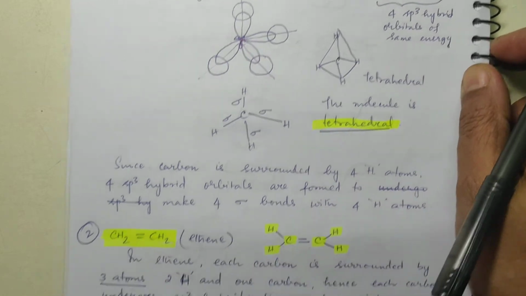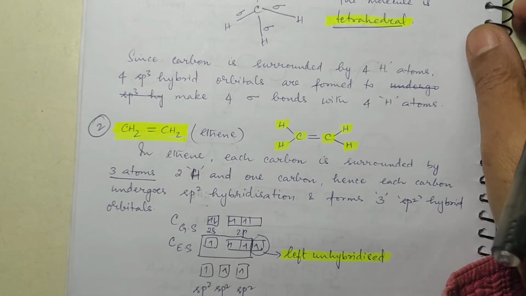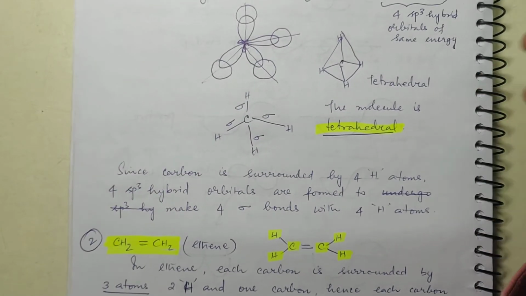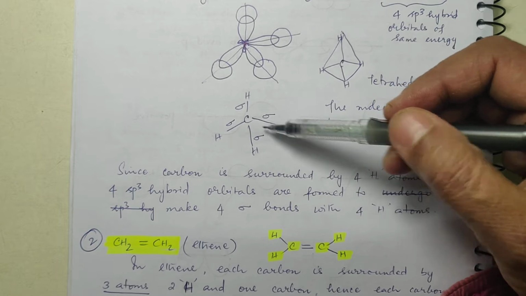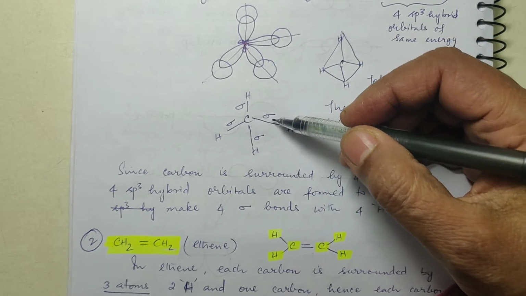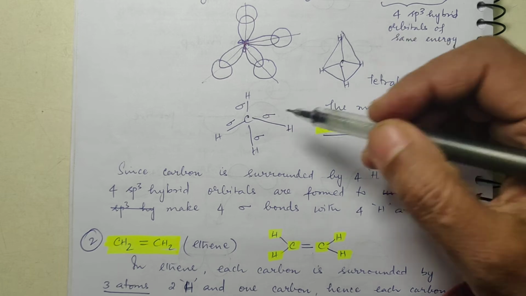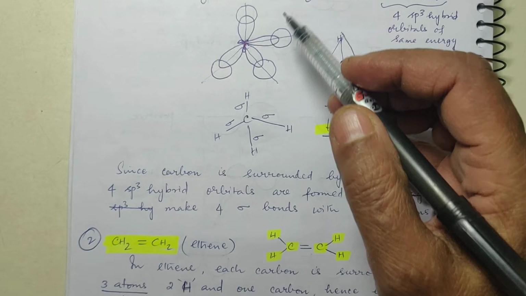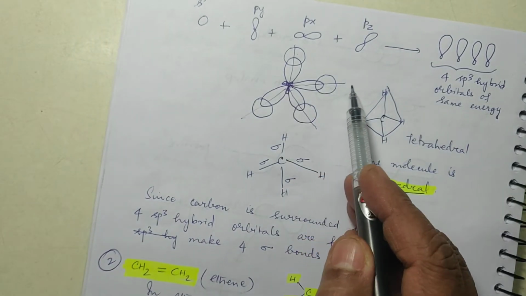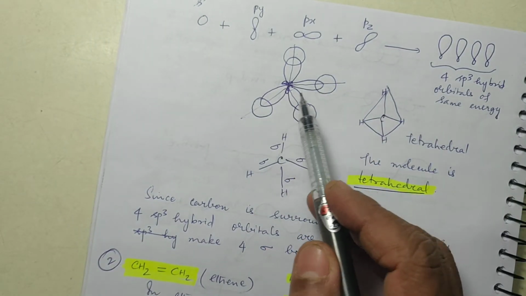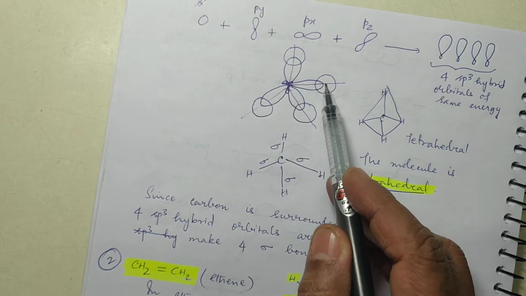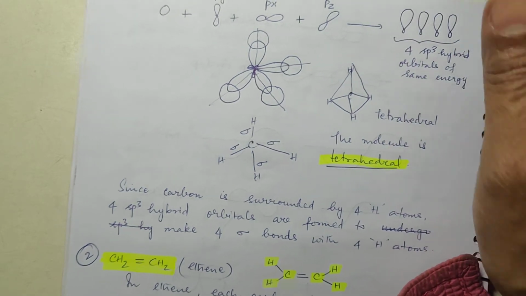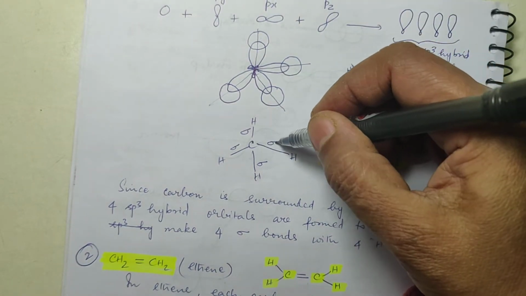Now same way, if you want to consider the formation of ethene, and one more. Now here when the overlapping is taking place, what is the kind of bond that is formed? They are called sigma bonds. Is that clear? Why are they called sigma bonds? Because the overlap is taking place along the internuclear axis. This is the internuclear axis, right? The center of carbon and the center of hydrogen. So since the overlapping of orbitals is taking place along the internuclear axis, sigma bonds are formed.